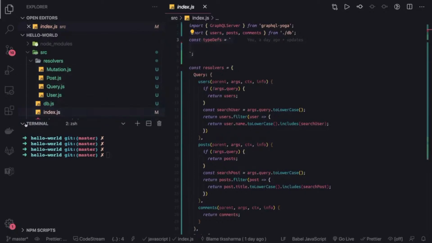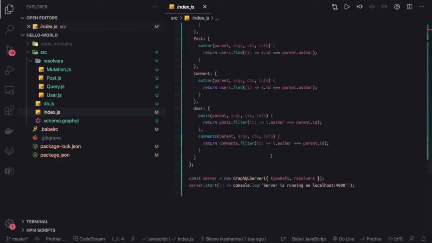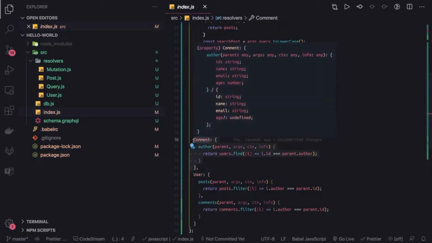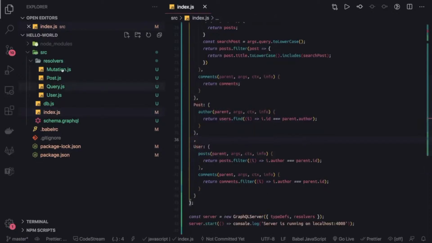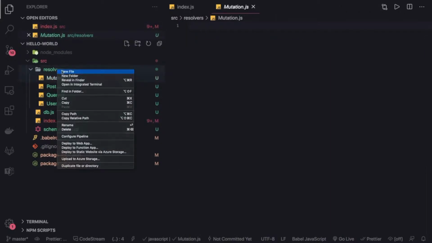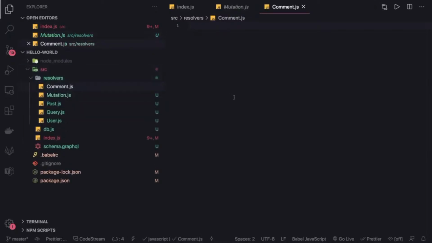Now start moving things here. So if we talk about the comment, we can go to index.js, and this is the simple definition we have, and we can export this into our comment.js. Inside resolver we can create comment. Things are going a little slow because we are doing restructuring, so bear with me.